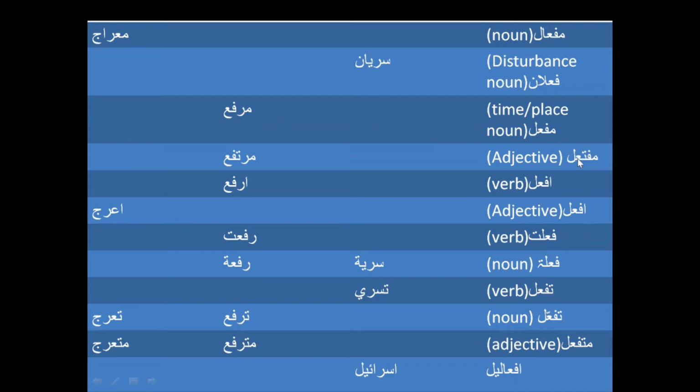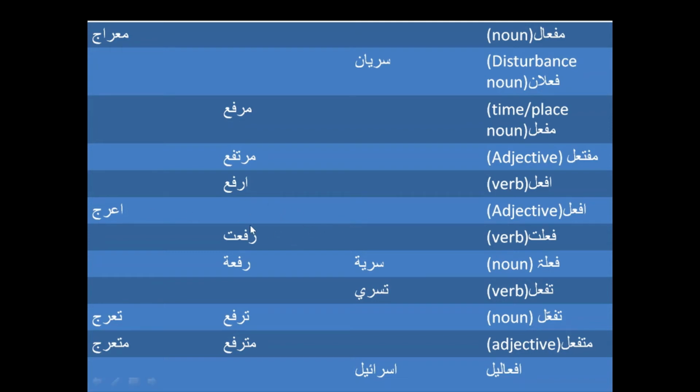And then Mif'il would change to Muftail, and this Marfa would become Murtafa. Murtafa is again a place which is high. And then this is another scale. Before fa'ala we put an alif, and this Rafa is going to become Arfa. Arfa is making something high, lifting something, a verb. And then we have Af'al again, but this Araj becomes Araj, and Araj is like going in a winding manner, or again going in a zigzag manner.